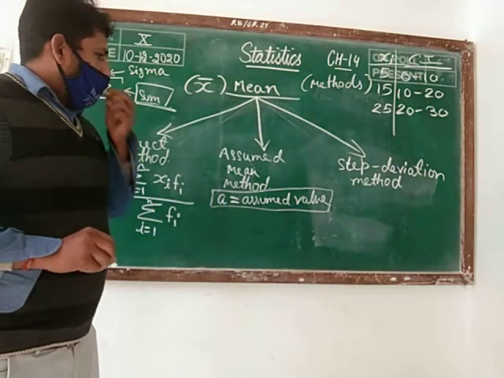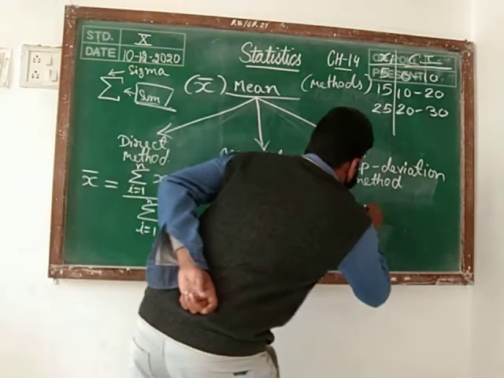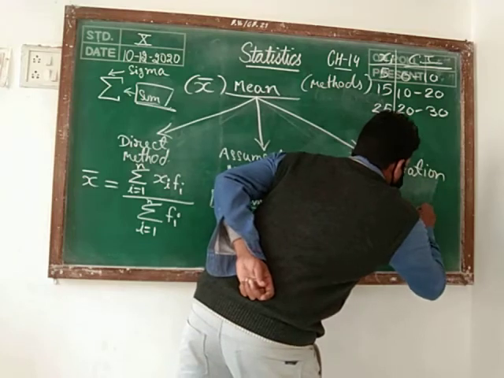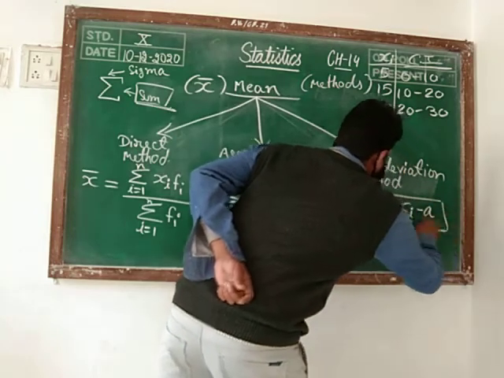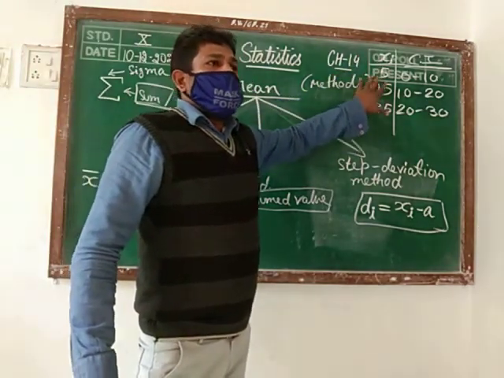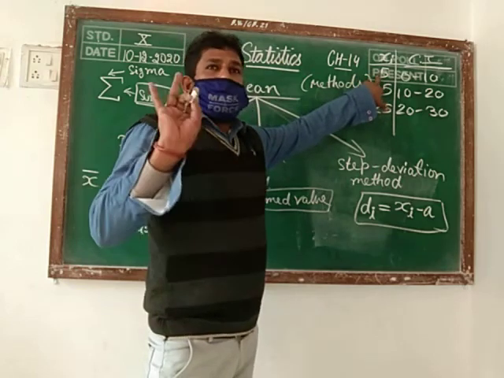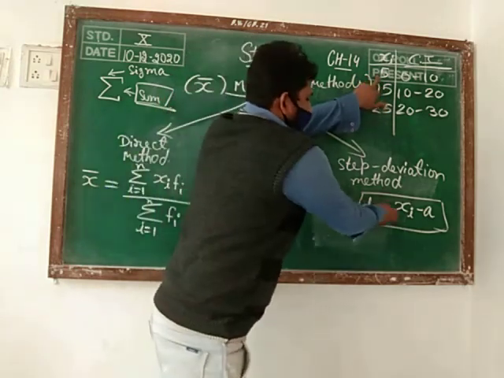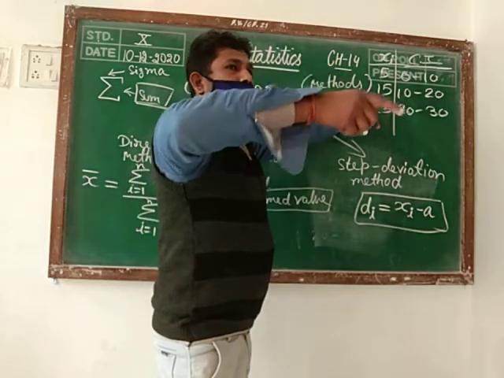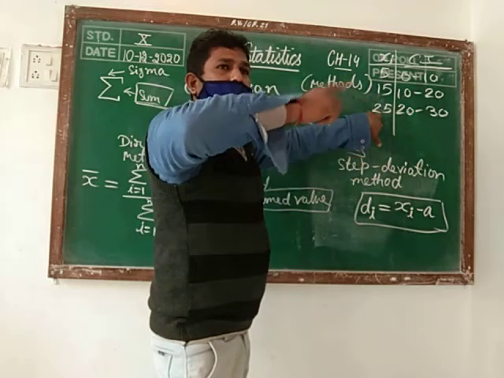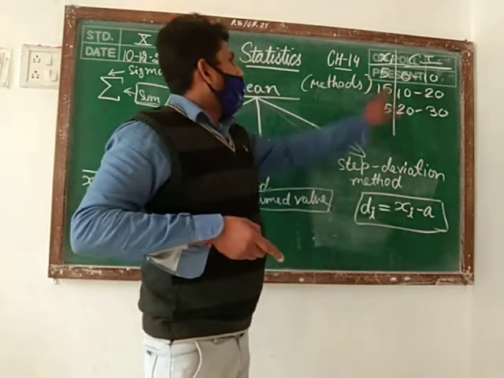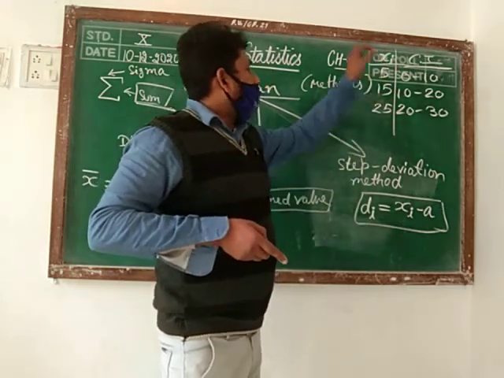Then one more value you have to find in this, and that is called di. How will you get di? Then di you are getting by solving xi minus a. These are the values of xi. Suppose I am taking a as 5. Then di I am getting here 5 minus 5 is 0. For this value I am getting 15 minus 5 is 10. For this 25 minus 5 is 20. And I am getting a new column here for di. Means in this we are going to add one more column, and that we are calling as di.